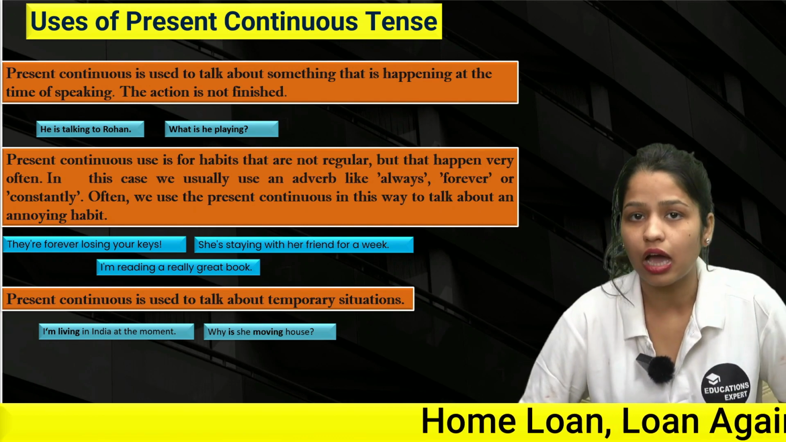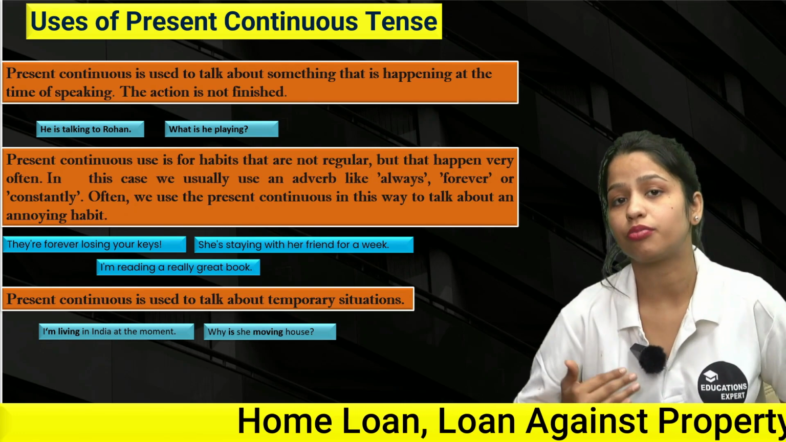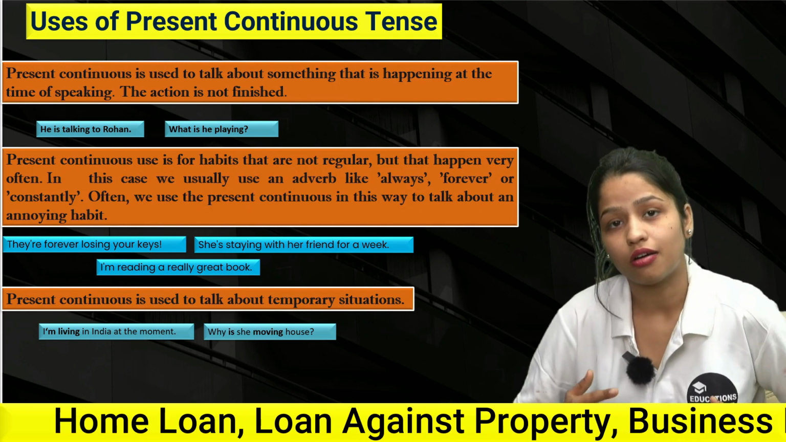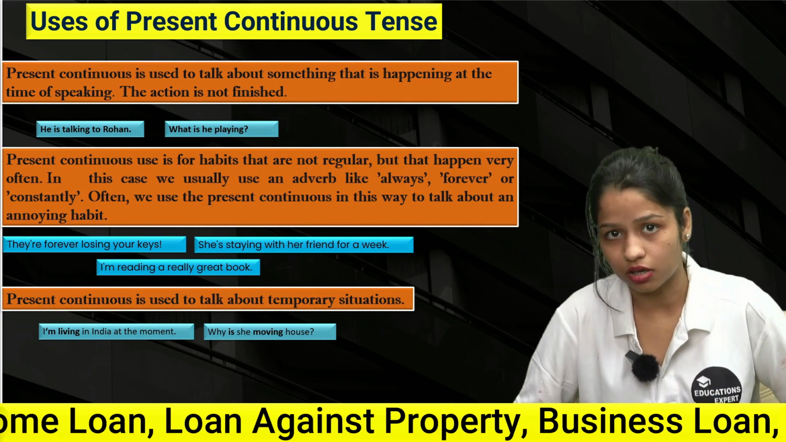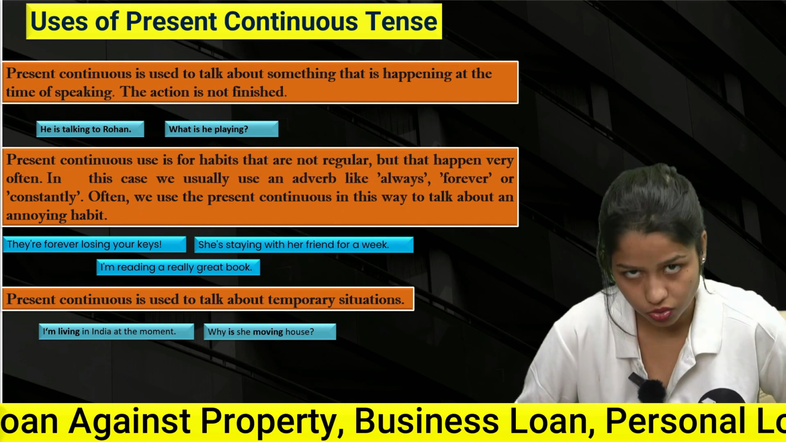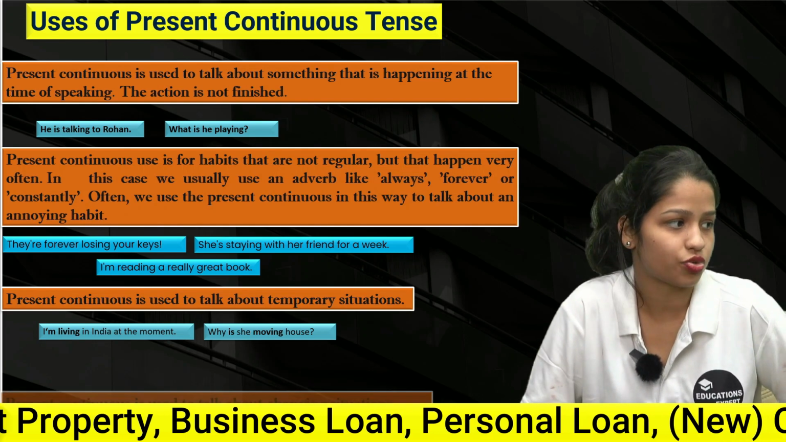Where is she moving house? Where is she moving house? That also can be a temporary situation. Means she may be constantly moving her house from one to another. She might not be getting a permanent house. So this is how you can use it by telling a temporary situation, right?